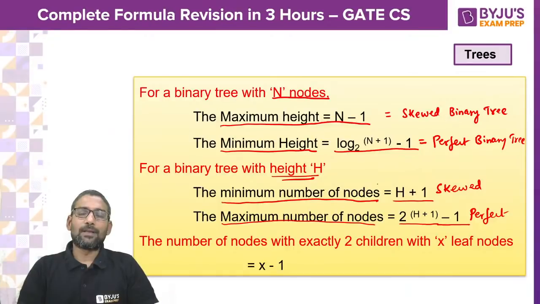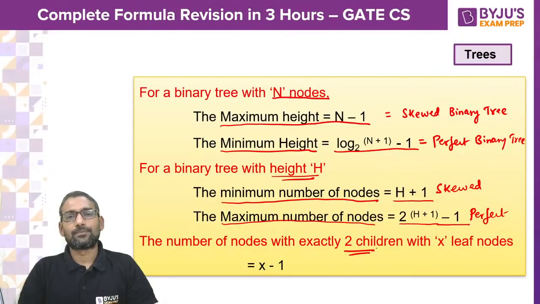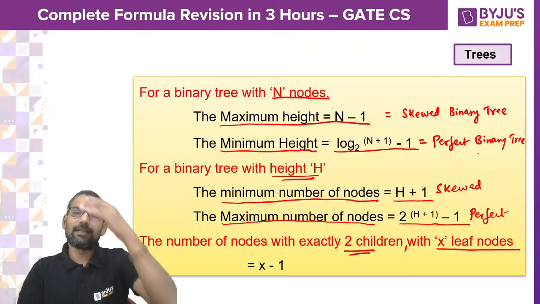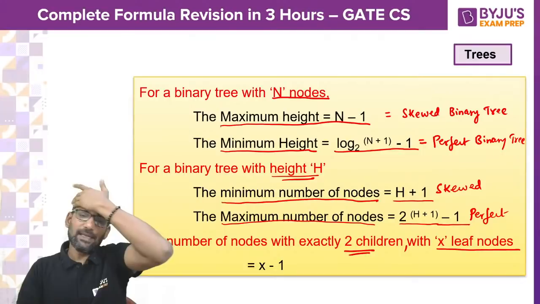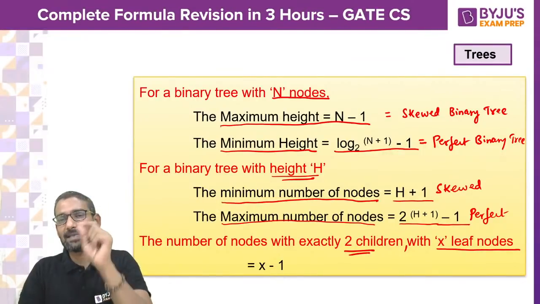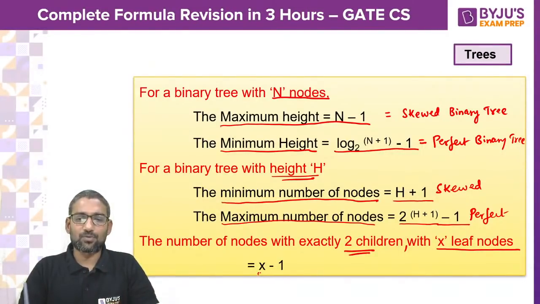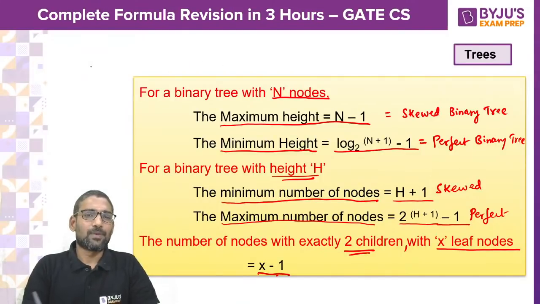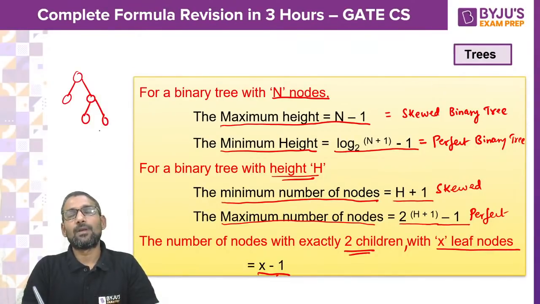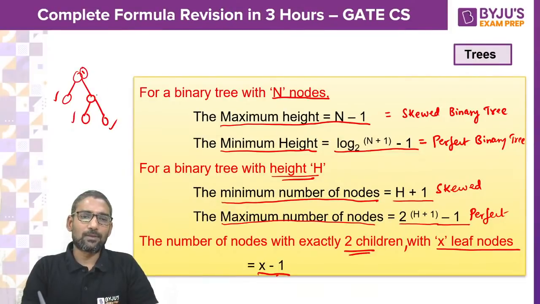Then, the number of nodes with exactly 2 children with total x leaf nodes. In a tree, let's say there are x leaf nodes. Then in that tree, how many nodes will have exactly 2 children? x minus 1. You can check. You can just check something like this. Here there are 3 leaf nodes. And how many nodes have exactly 2 children? 1, 2. Right?